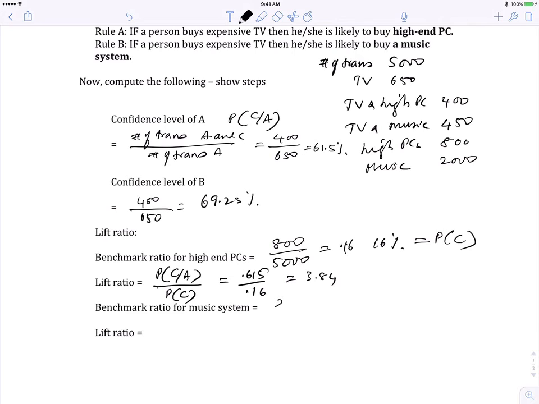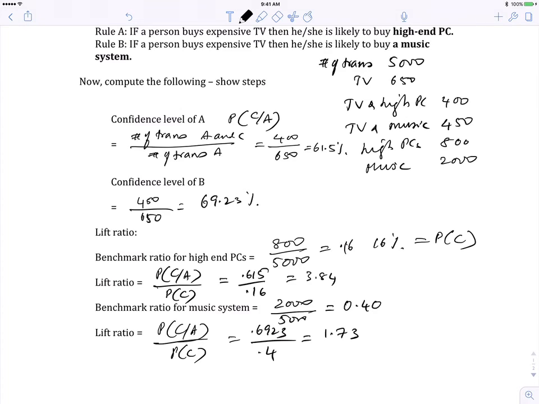We know that music system is bought by 2,000 people out of 5,000, which means you have a benchmark confidence of 0.4. So what happens to the likelihood of buying music if they have bought an expensive TV? We know this is the probability of C given A divided by the probability of C. So for the confidence level of B, it is 0.6923 divided by 0.4, which is equal to 1.73. So rule B is also useful because the lift ratio is greater than 1.